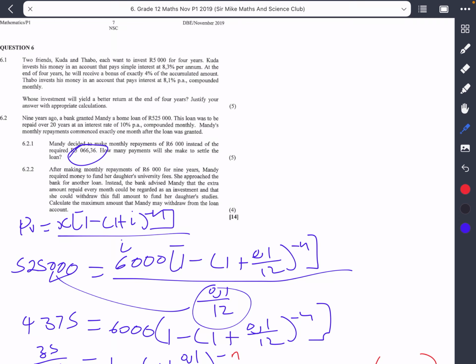So that extra amount that Mandy would have paid. Remember that 5,066 rand and 36 cents was the required payment. So she made extra payments. Let's find out how much that extra payment was, and then we would take that and regard it as an investment aside. So let's calculate the extra money.